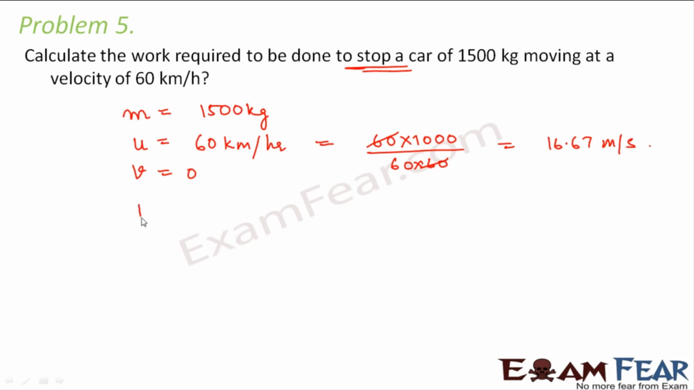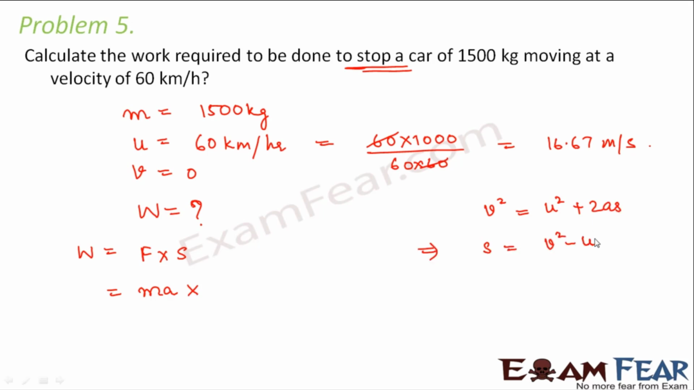So we have to calculate the work done. So even in this case, we can say that work done is equal to force multiplied by displacement. Force is mass into acceleration, and what is displacement? We will again apply third equation of motion, that is v square is equal to u square plus 2as. So s becomes v square minus u square by 2a. So in this case v is 0, so this is equal to minus u square by 2a. So we'll put this value of s, that is minus u square by 2a.